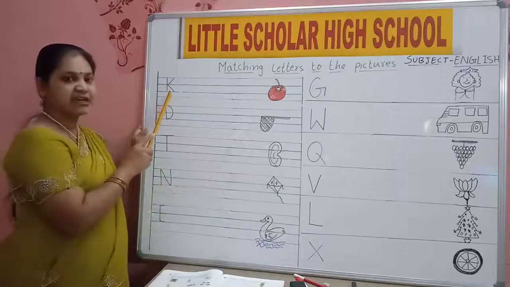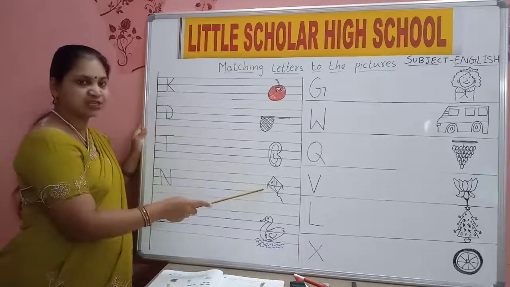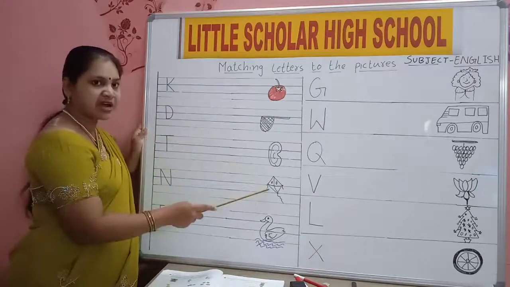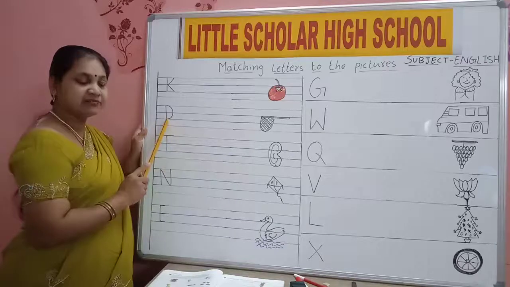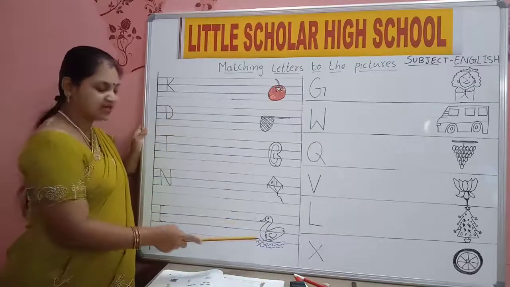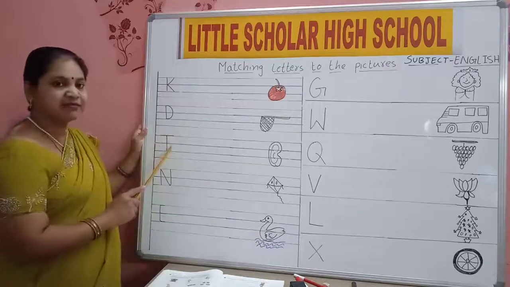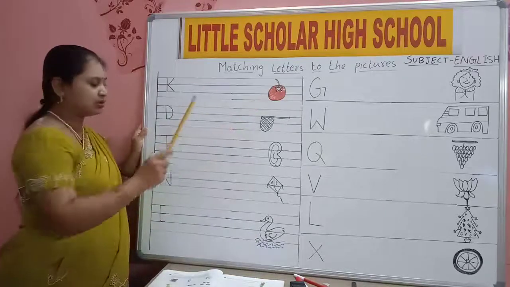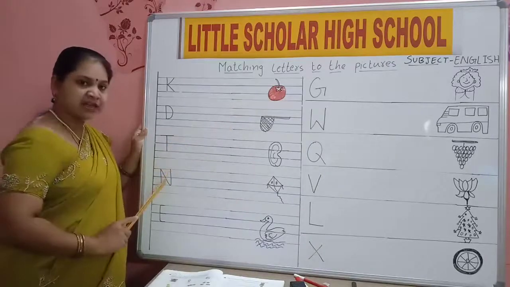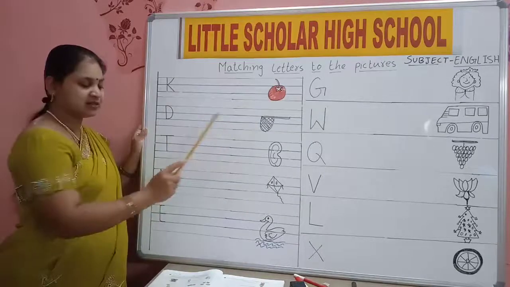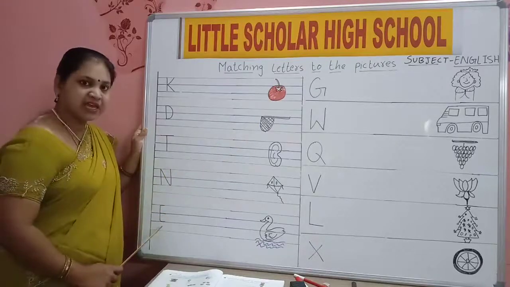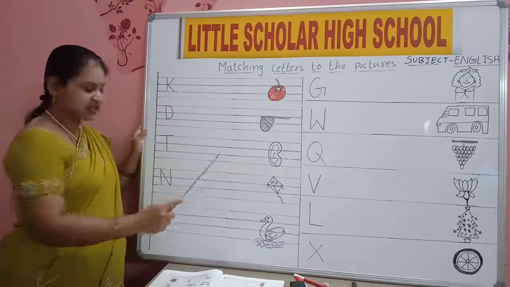Once again. K for kite. Very good. D for duck. T for tomato. N for net. E for ear.